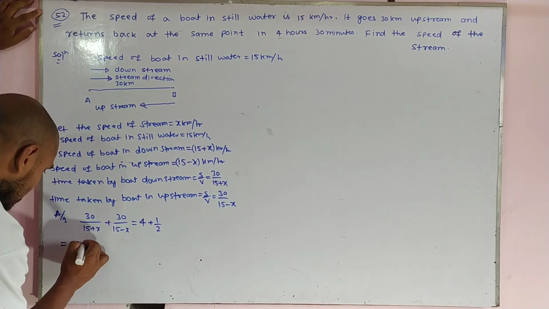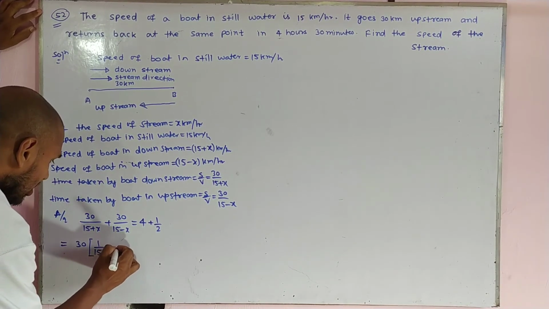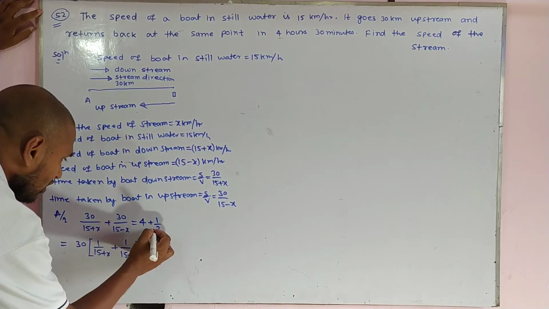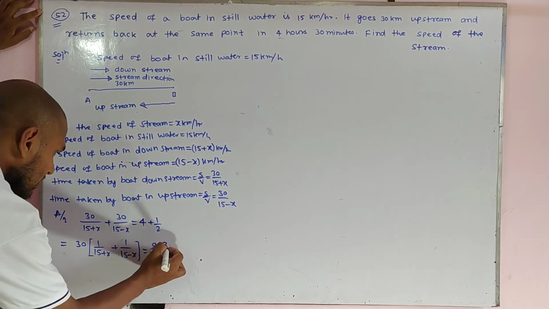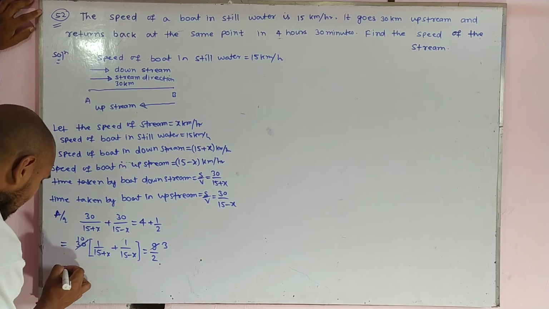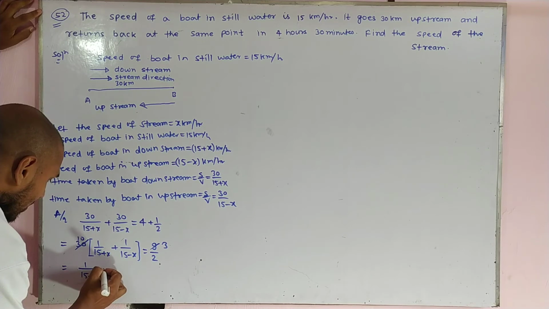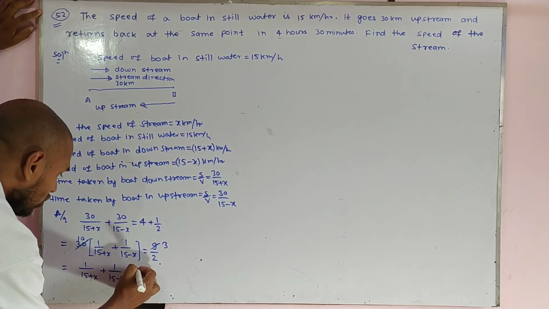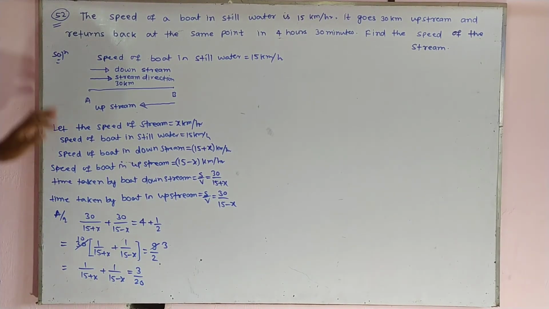Taking 30 as common, we get 1 upon 15 plus x plus 1 upon 15 minus x equals 4 plus 1 by 2, which is 9 upon 2 times 1 upon 30, so it becomes 3 upon 20.